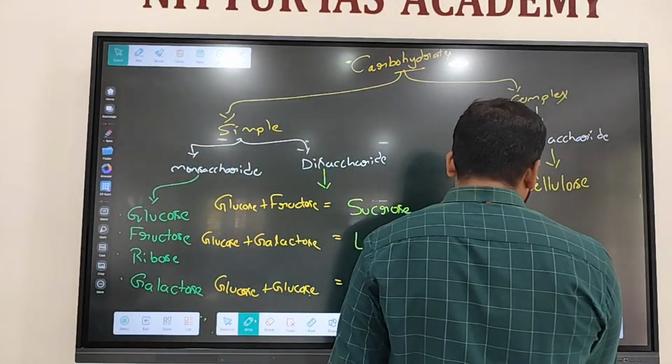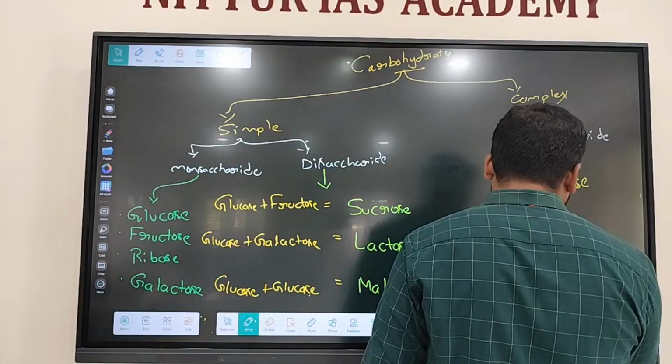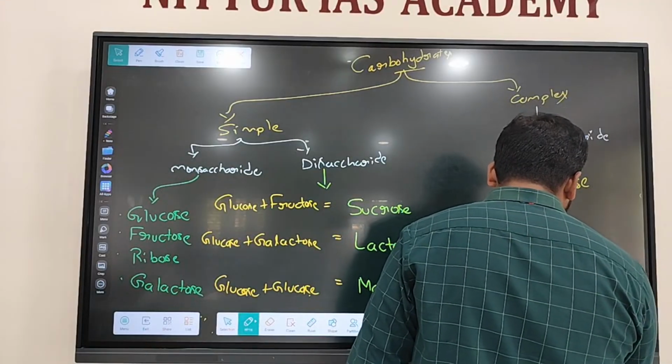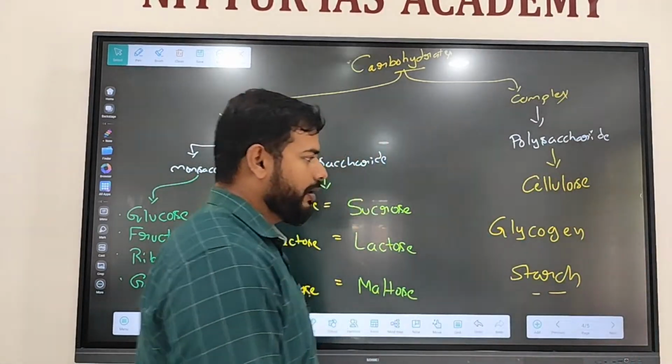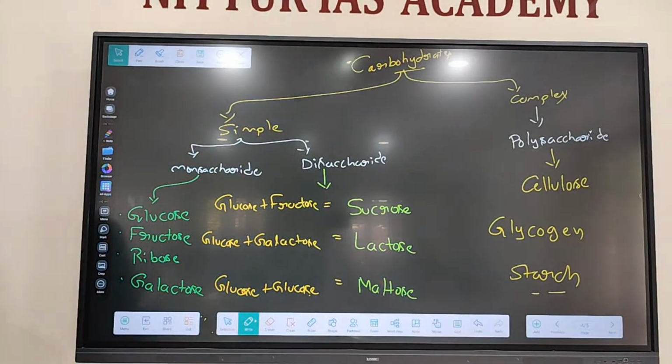Then we have glycogen. Then we have starch. Glucose is converted to glycogen and stored where? Today you are fasting, let's assume.